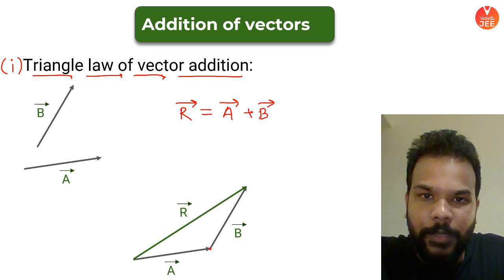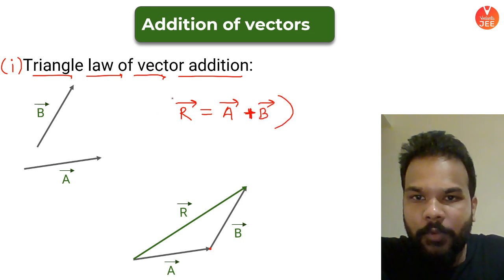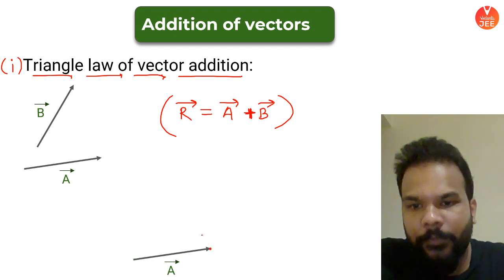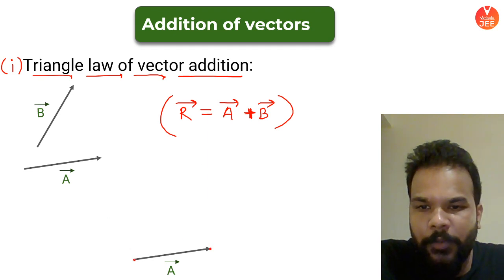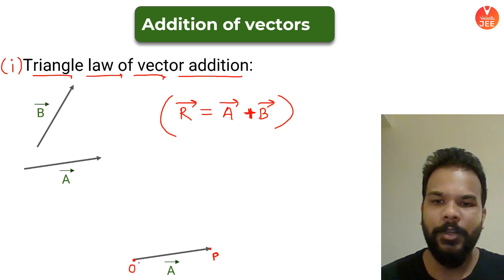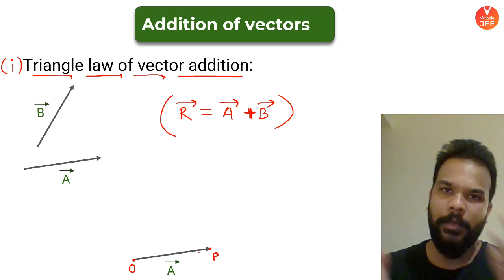This is what I'm trying to tell you here. Now what do I mean by this? Let me give you a practical example, guys. Try to visualize, say you are moving as a person from point O to P. You're moving, okay? That means you're displacing. So say you displaced yourself from point O to P, you walked on a road.